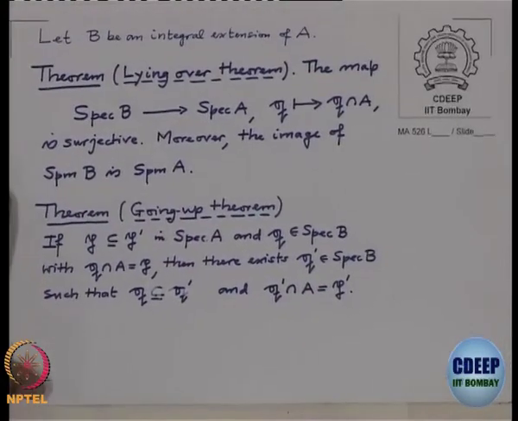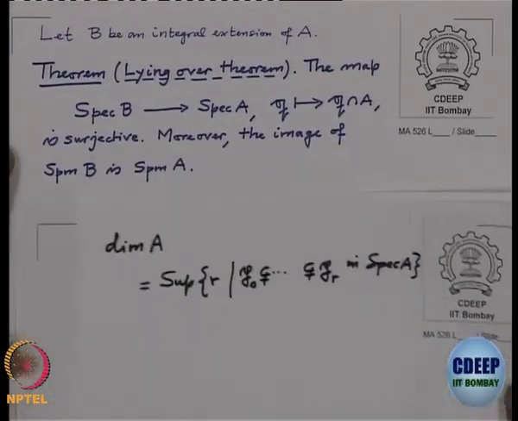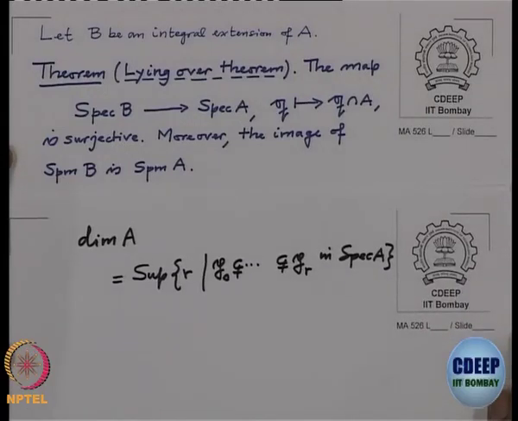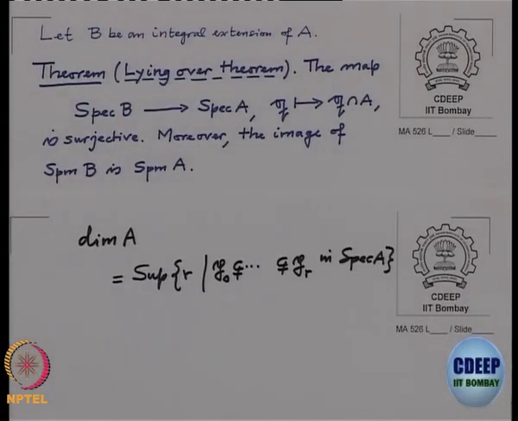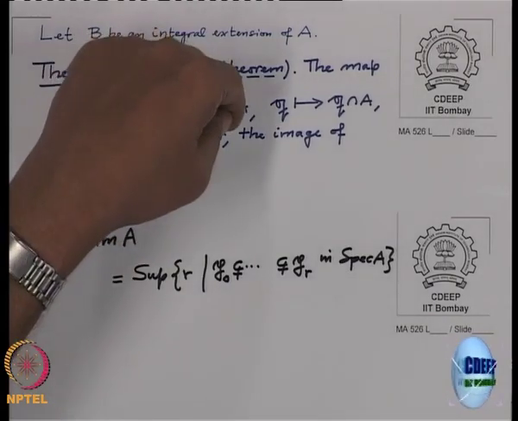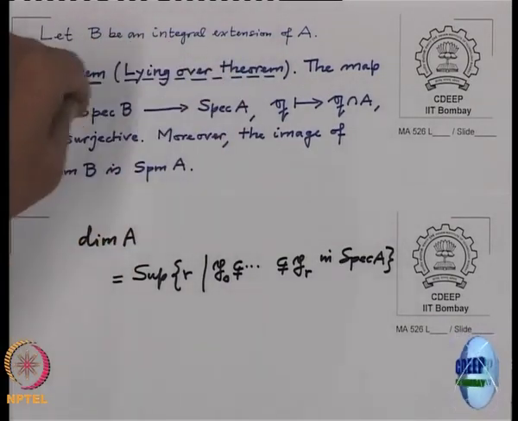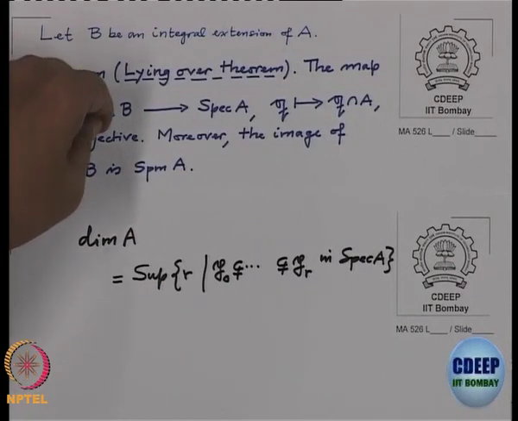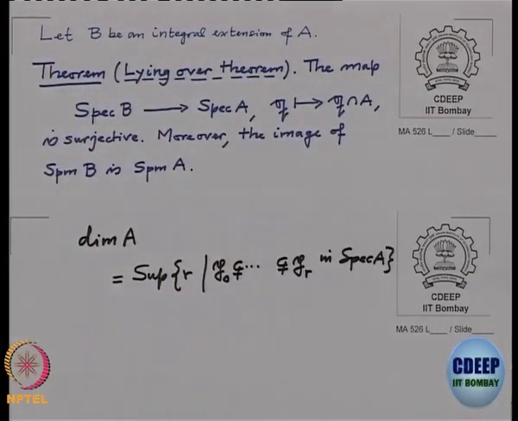And now the two most important theorems which are used often. This is called the lying over theorem for integral extension. Think of contraction as a map from Spec B to Spec A. This map is surjective. This is what integrality will imply. That means given a prime ideal in A, there exists a prime ideal in B, so that the contraction of this is precisely the given prime ideal in A.